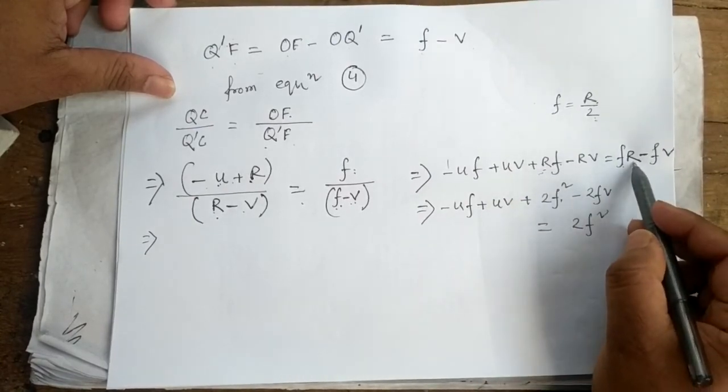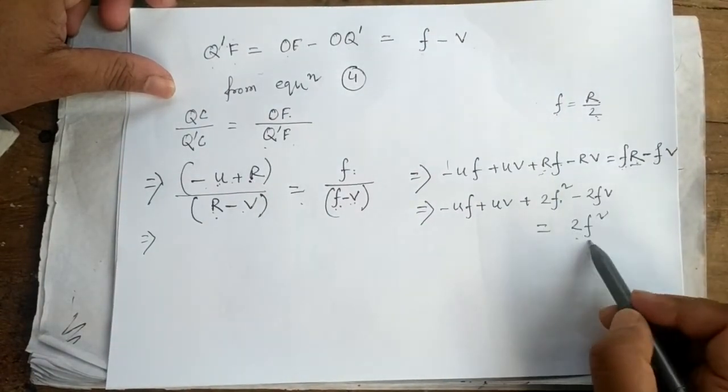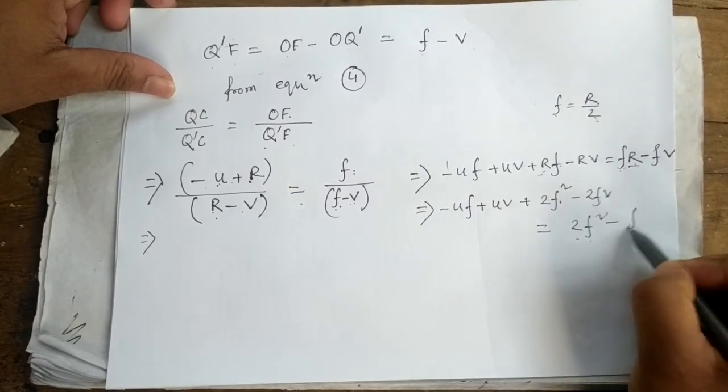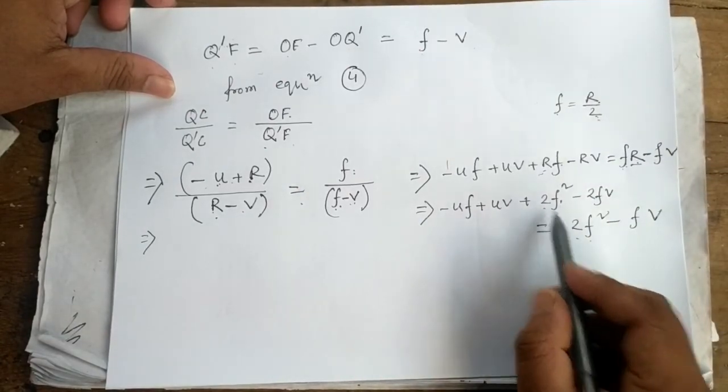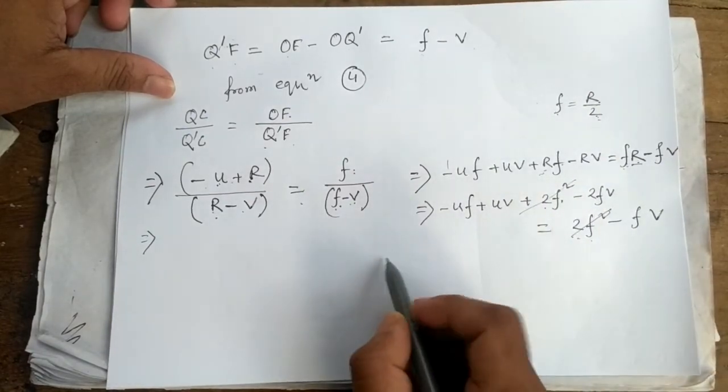In place of r you will write 2 into f, so 2f into f equal to 2f square, minus fv plus 2f square plus 2f square. So this will cancel out.